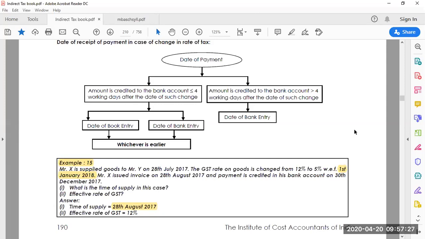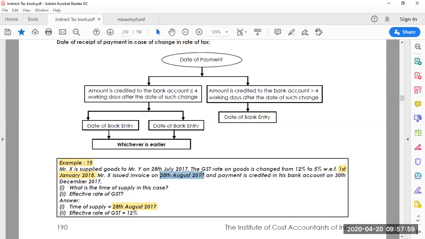On 1st January 2018. Goods were supplied on 28th July 2017. The invoice was issued on 28th August and the payment received on 30th December 2017. So it is between these two, 28th August and 30th December. Between these two dates, whichever is earlier: the issue of the invoice, or the payment received and credited to the bank account.